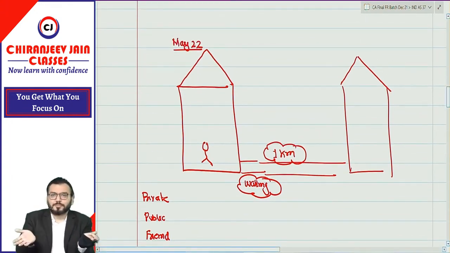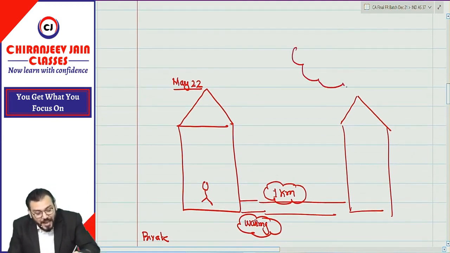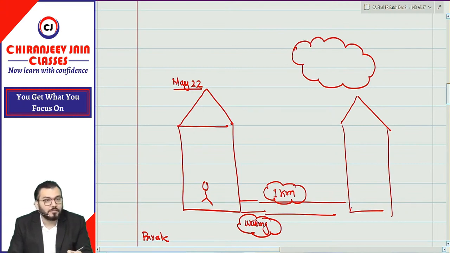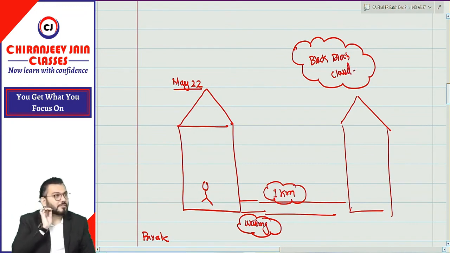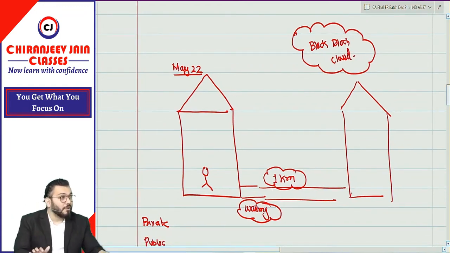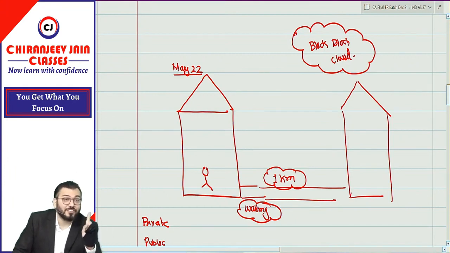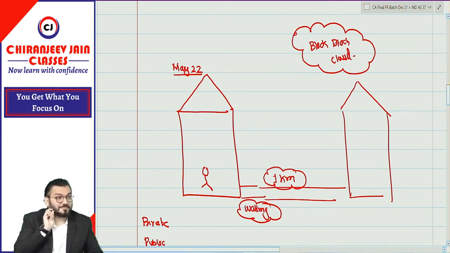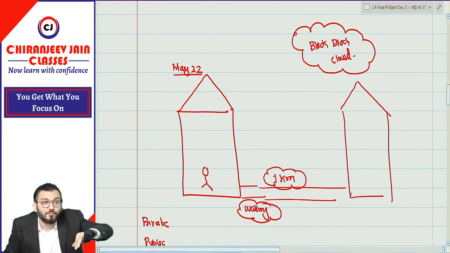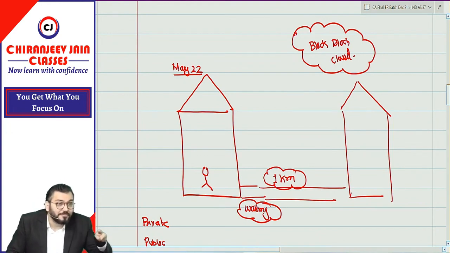Suddenly what you have observed is that there is a black cloud. Understood? Correct. Now, right now rain has not started, only cloud is there, okay? If the rain started, he may not write the exam because he will go only by walking. There is a chance of rain, correct?